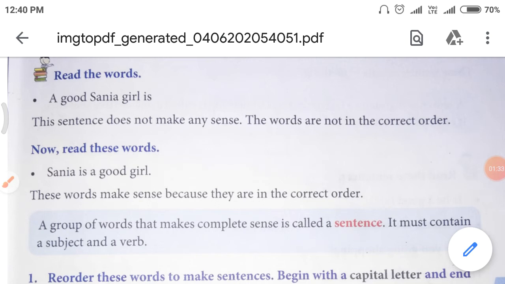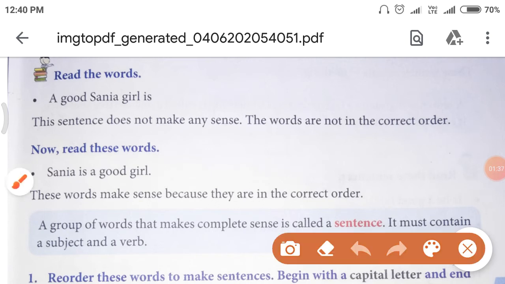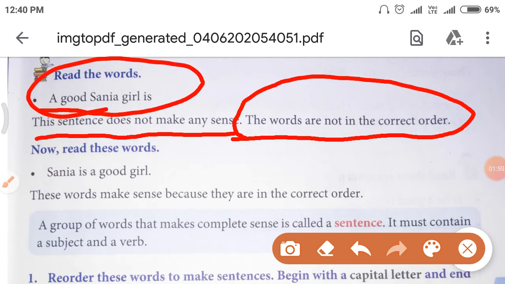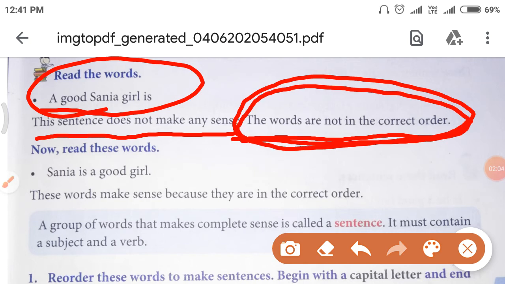No, we can't understand anything from these words because this sentence does not make any sense. Why? Because the words are not in the correct order. Why can't we understand anything from these words? Because these words are not in the correct order.